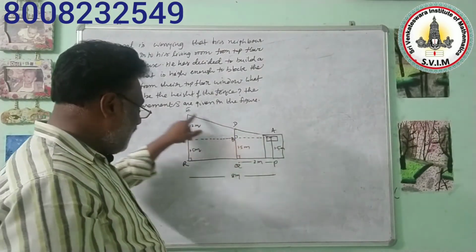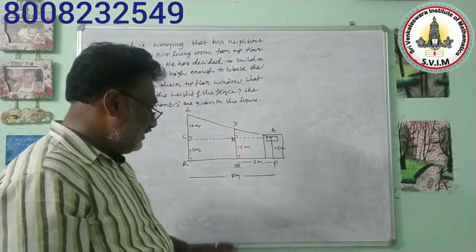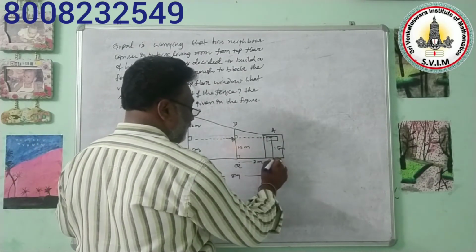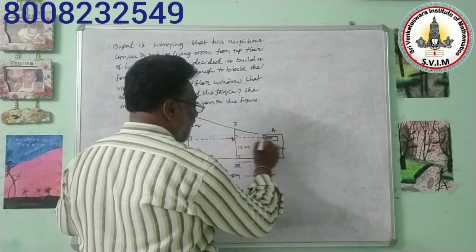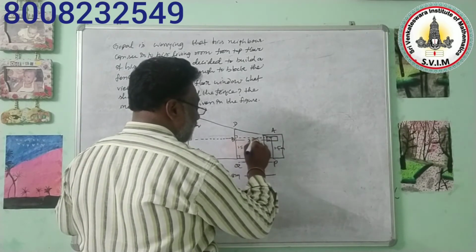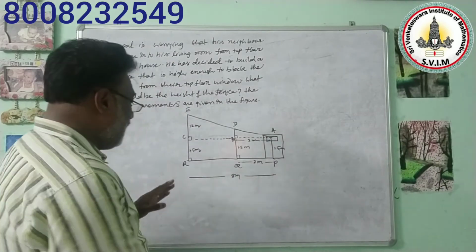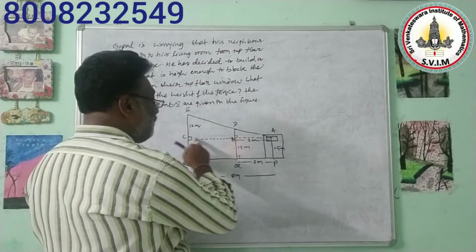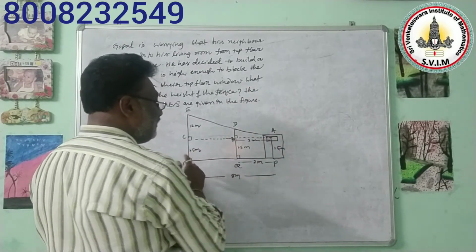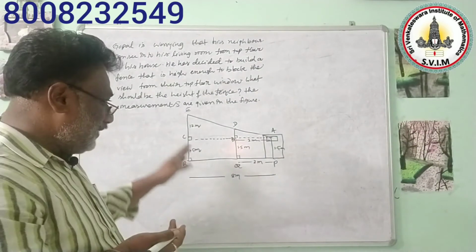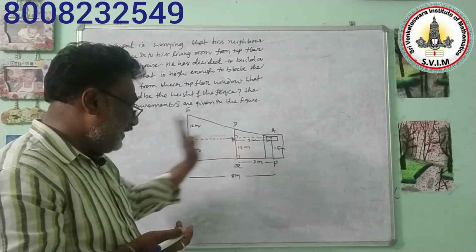That's all. Now listen to me. Let me write the measurements. So given measurements, PQ is equal to 2 meters. If PQ is equal to 2 meters, then AB is also 2 meters. Next, PR is equal to 8 meters.